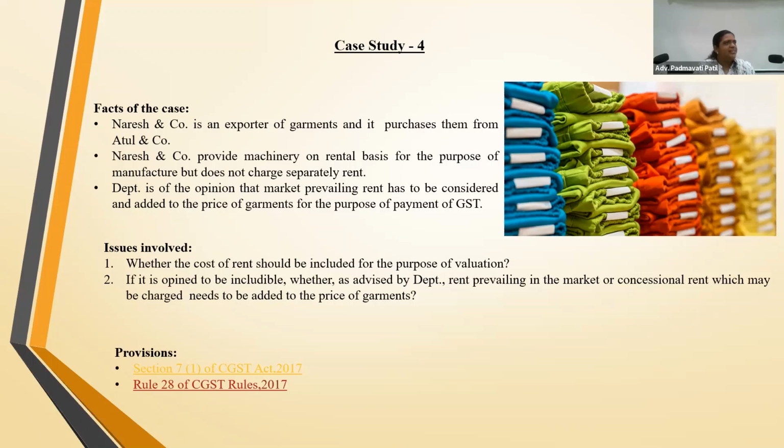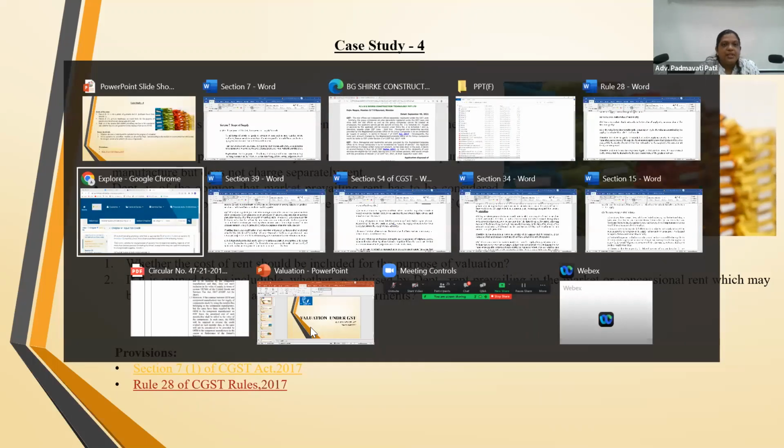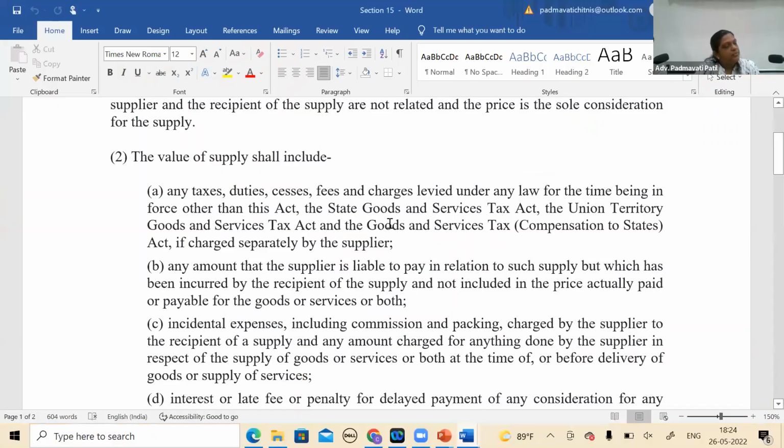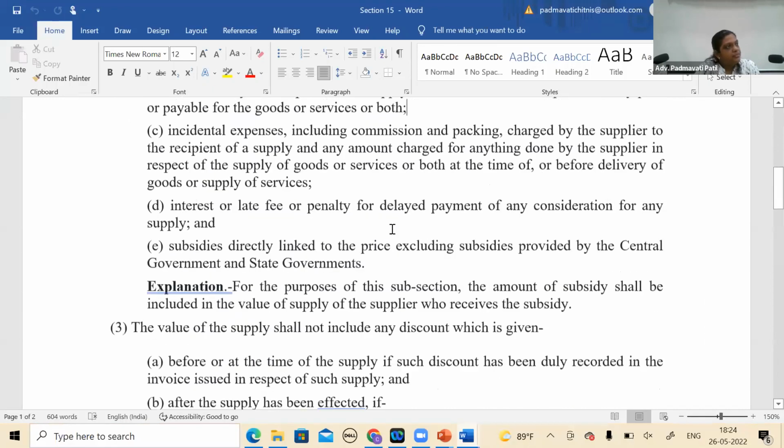Okay. So that is what. Again, fundamental thing goes to 15(2)(b), because 15(2)(b) is a, I mean, it is a big thing. Although you just feel it is simple, supplier liable to be, recipient has incurred, but practically to put into that, it is a very big, gigantic thing. Whether 15(2)(b) should be relevant or 15(4) should be relevant. 15(2)(b) is very restrictive. You're paying the price of the machine. You're not paying any price for the machine. It's your own machine. And the recipient is paying.